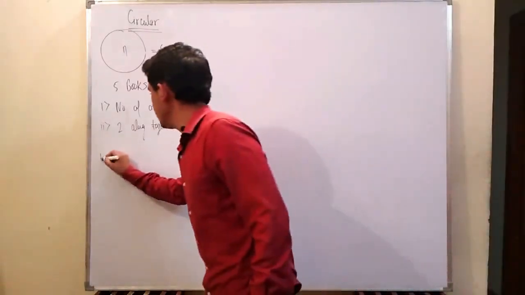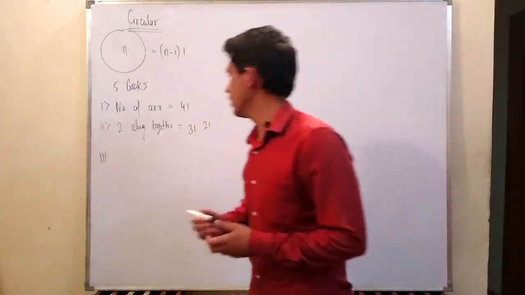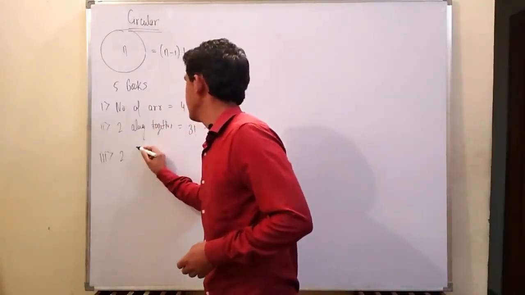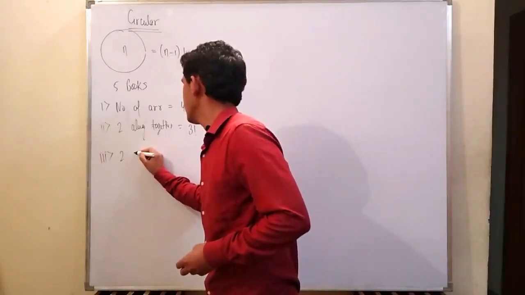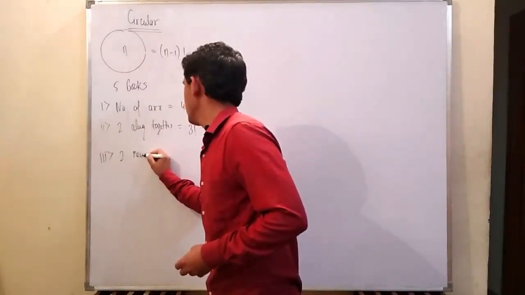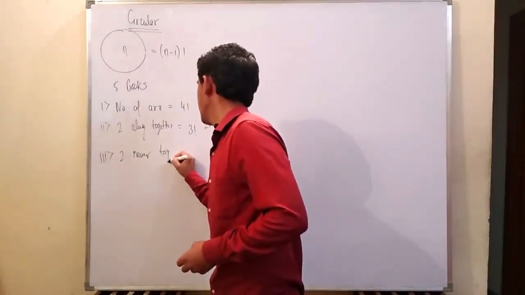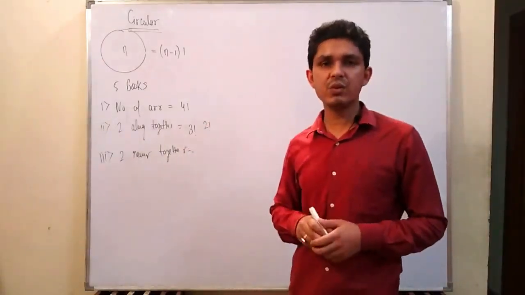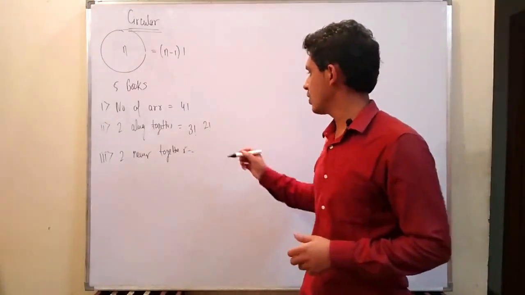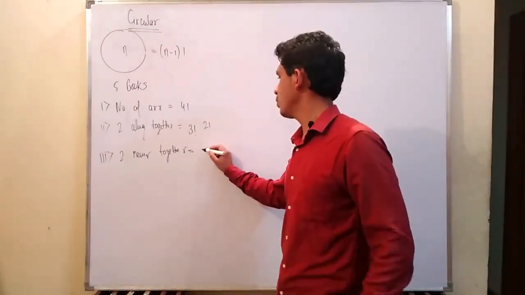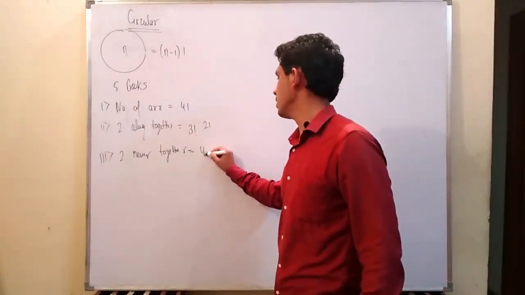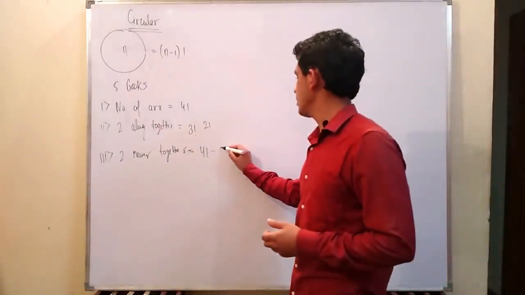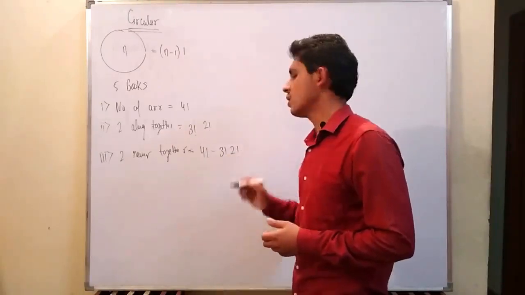Coming to the third question, in how many ways can I arrange 5 books in a circle such that two particular books are never together? For this, it is the total number of arrangements, that is factorial 4, minus the number of arrangements in which the two particular books are together.